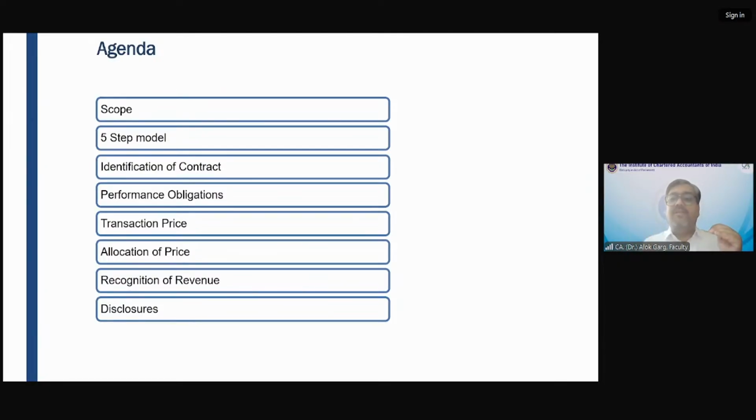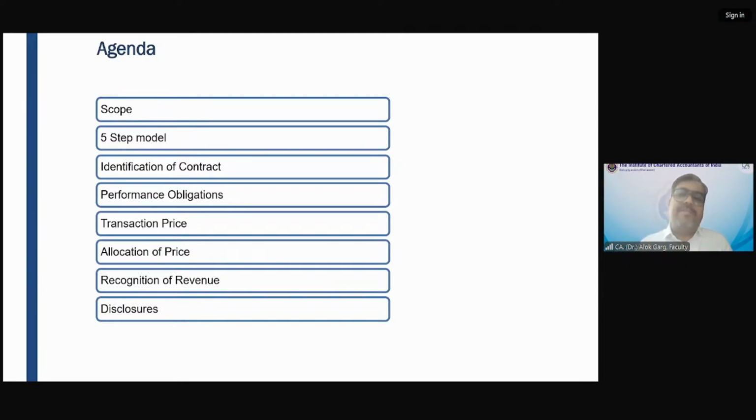You need to identify whether this contract is with the customer. Contract does not mean signing an agreement immediately. For example, you are going to the grocery shop and buying grocery from Reliance, Big Bazaar, or DMart. When you are purchasing grocery, you are paying money to them, and they are raising an invoice. It means there is a valid contract between the customer and DMart.